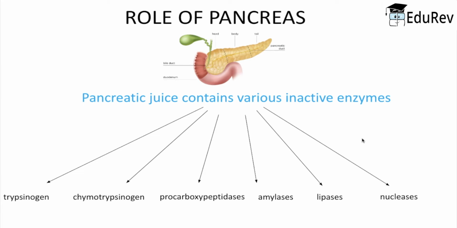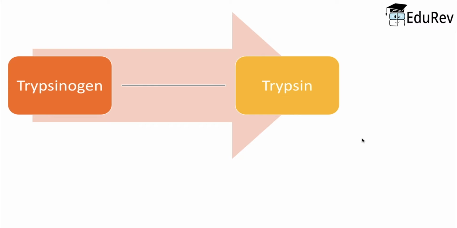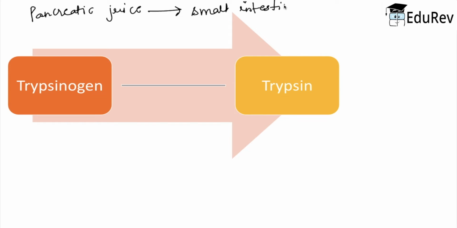Now let us understand how these enzymes get activated. First, the pancreatic juice enters the small intestine, as we have seen earlier in the image, and in this region all the enzymes which are in inactive form inside the pancreatic juice get activated.